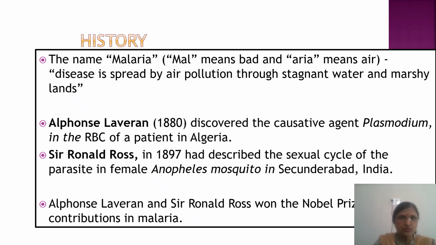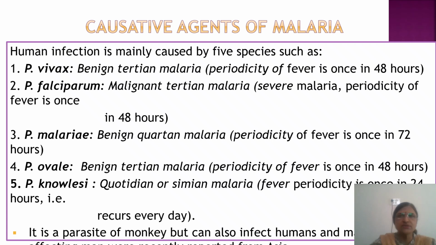their contribution to malaria. The causative agents of malaria: previously there were four, now it is five. So first is P. vivax, it causes benign tertian malaria. Benign means it is not very complicated, and tertian means the periodicity of fever is every 48 hours, that is every third day. P. falciparum causes malignant tertian malaria, so the periodicity of the fever is every third day, but it is with complications.